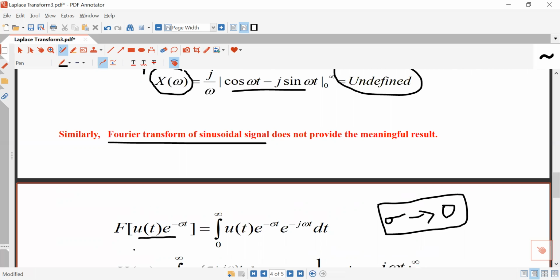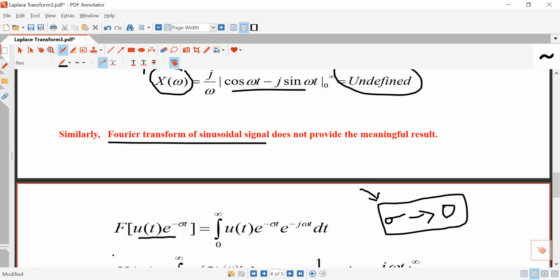So you cannot solve the Fourier transform of u(t) directly. You will have to determine the Fourier transform of u(t) times e to the power minus sigma t, and finally, in the final result, take sigma tending to 0. In this way, you can get the Fourier transform of u(t).